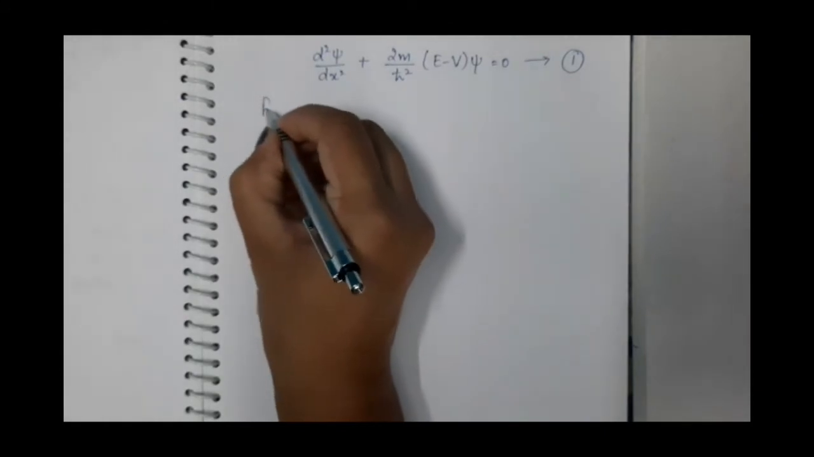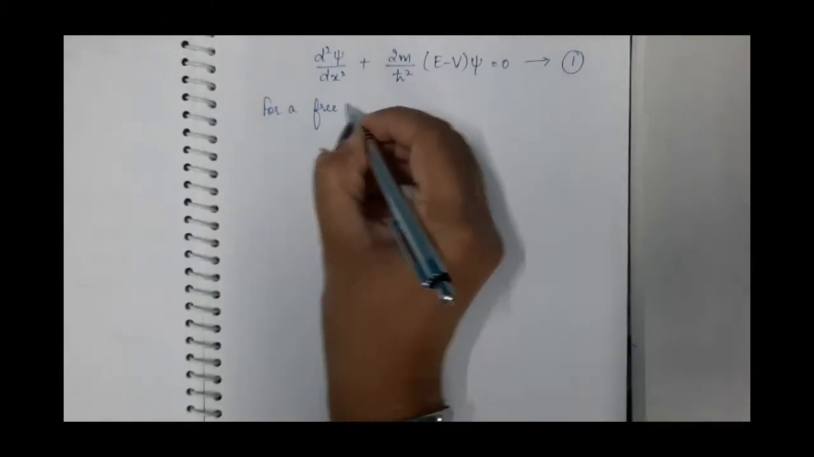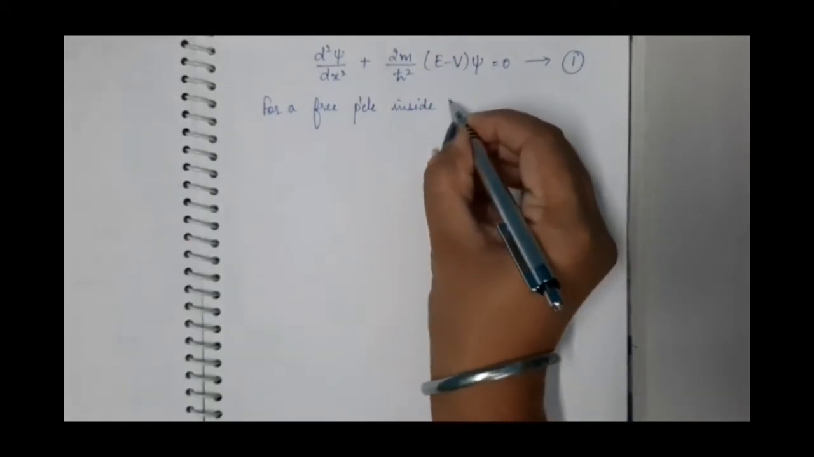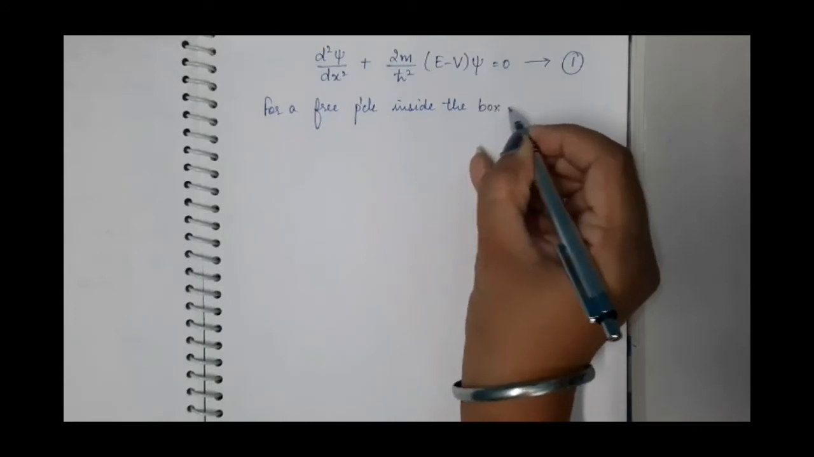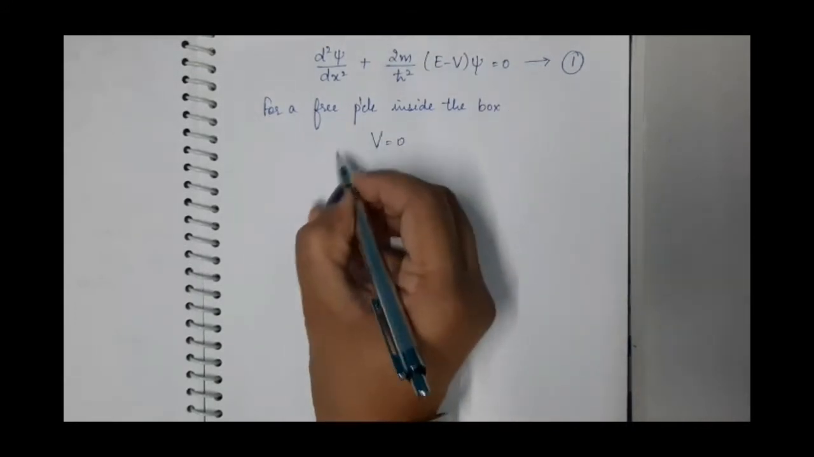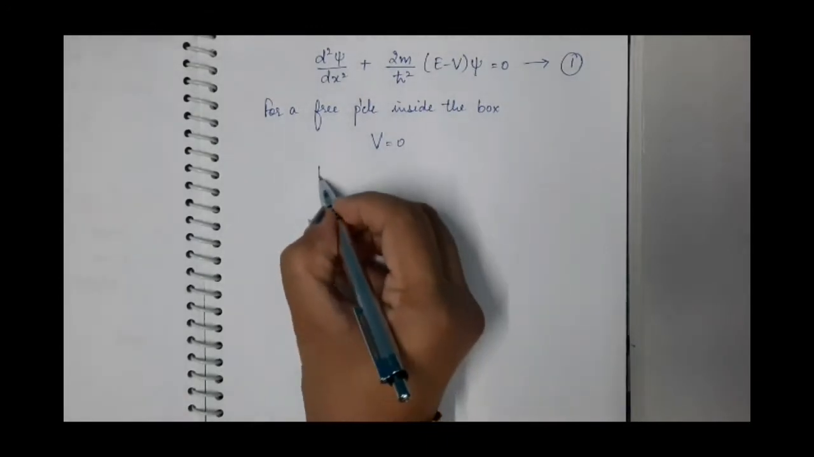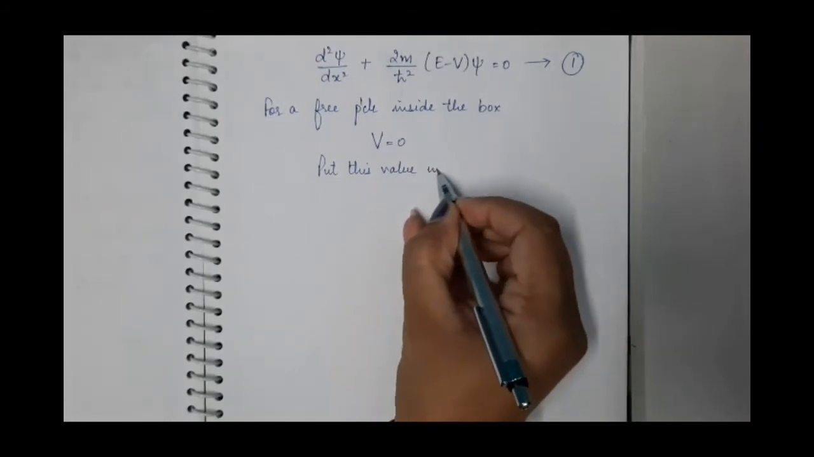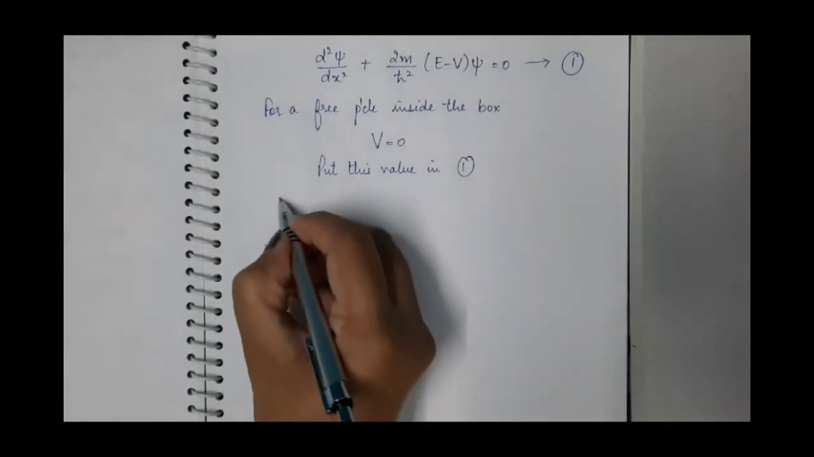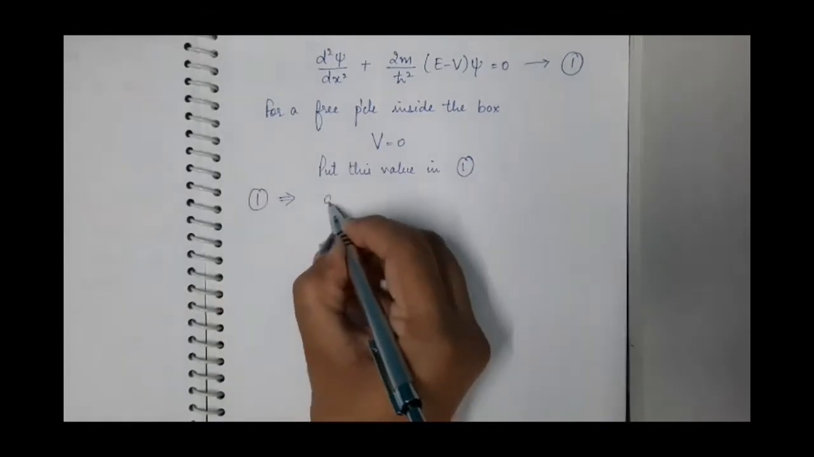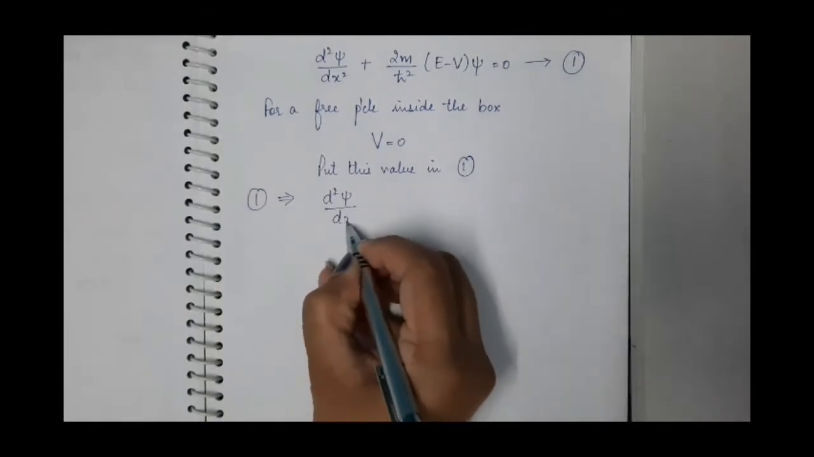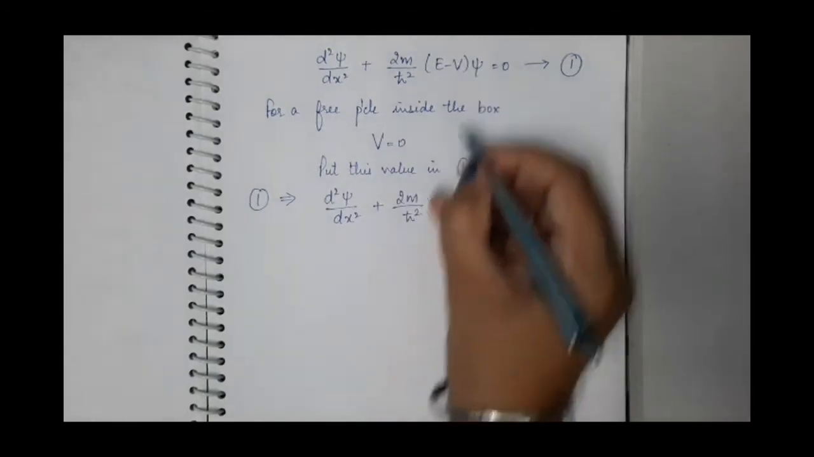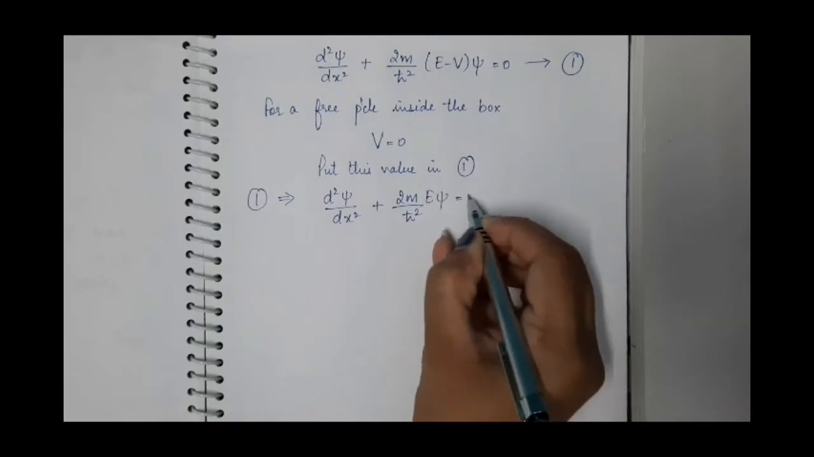We know that for a free particle inside the box, this V is equal to 0. So put this value in equation 1, and we will have d square psi by dx square plus 2m by h cut square (E minus V) psi. V is 0, so here we have E psi, it is equal to 0.